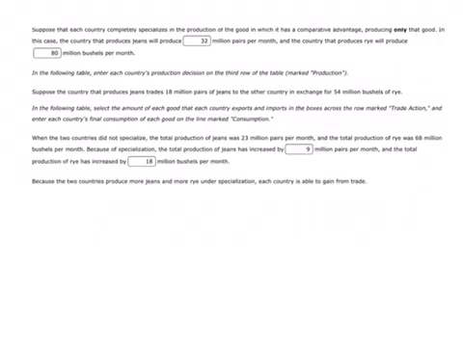Coming back here, they've given us some terms of trade. The terms of trade in this case is 18 million pairs of jeans in exchange for 54 million bushels of rye. So the first piece of it, when the countries do not specialize, the total production of jeans was 23 million pairs per month. They just added that up based on the terms of trade here. And the total production of rye was 68 million bushels a month.